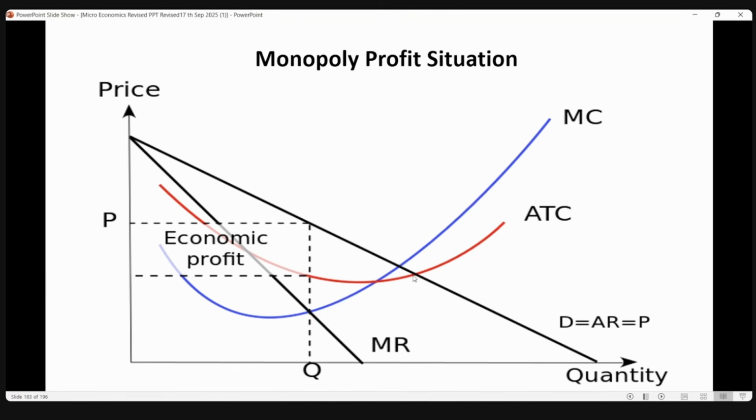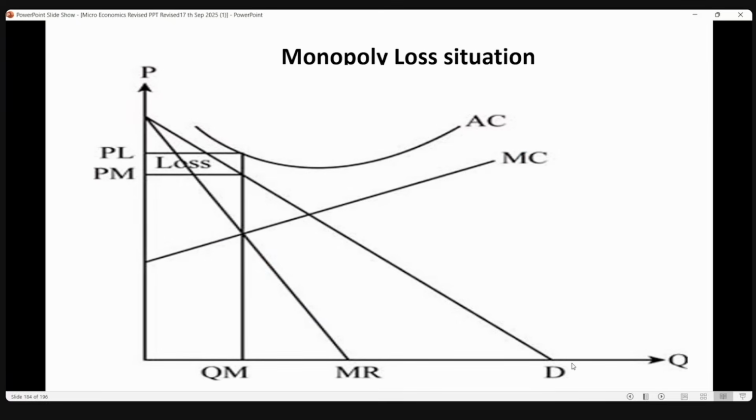Always the top line is AR; remember it like that, as the first letter is A, the top line is AR, and MR will be below that AR. The rest is the same as monopolistic profit; monopoly profit is also the same. Only the difference is on the x-axis, where you show that the revenue curves are touching the x-axis. And this is a loss. The same loss curve you can also draw like this.